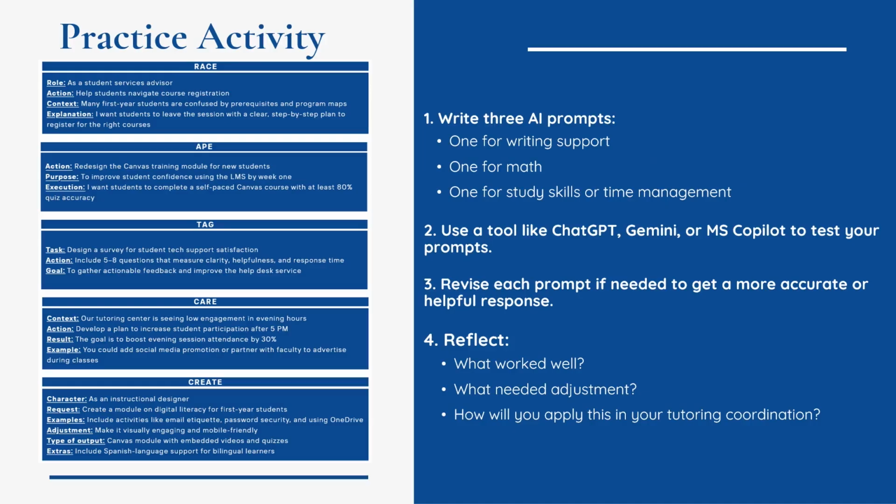Practice activity. Now it's time to apply this. You'll do a short activity where you write 3 prompts. One for writing support, one for math, and one for general study skills such as time management or motivation. Enter them into your AI tool of choice, ChatGPT, Copilot, or Gemini. Review the response. Does it meet your expectations? If not, tweak the prompt. Try to give it more context or ask for a specific format. Then reflect. What worked well? What didn't? And how will you apply this when working with students or training others? You can do this now, after the session, or as part of your team development.